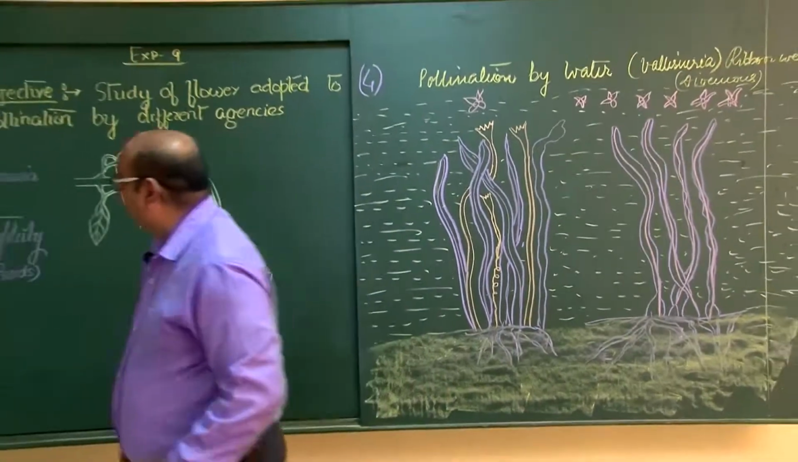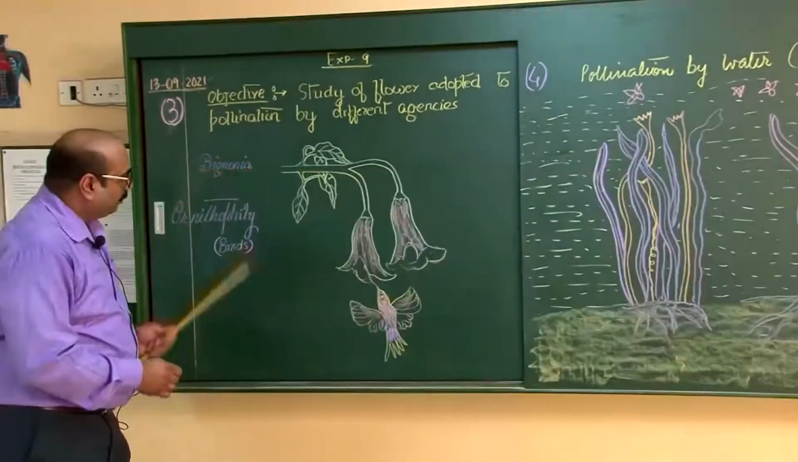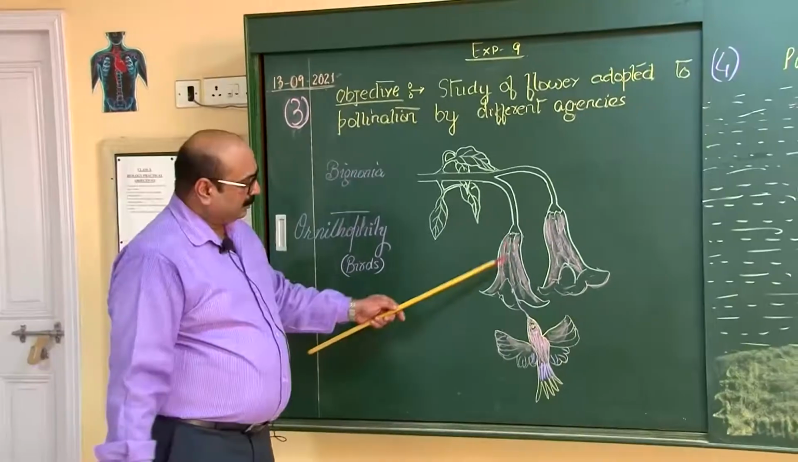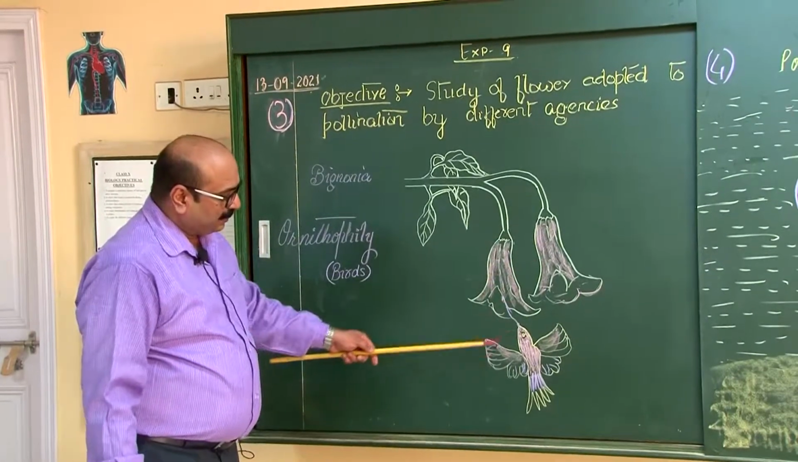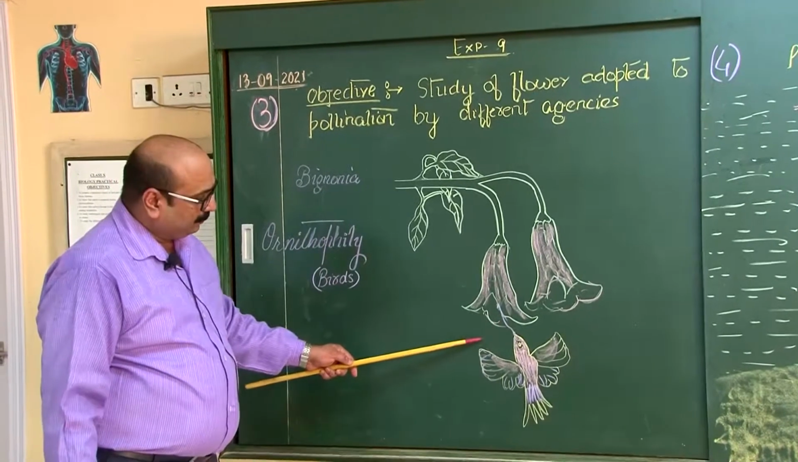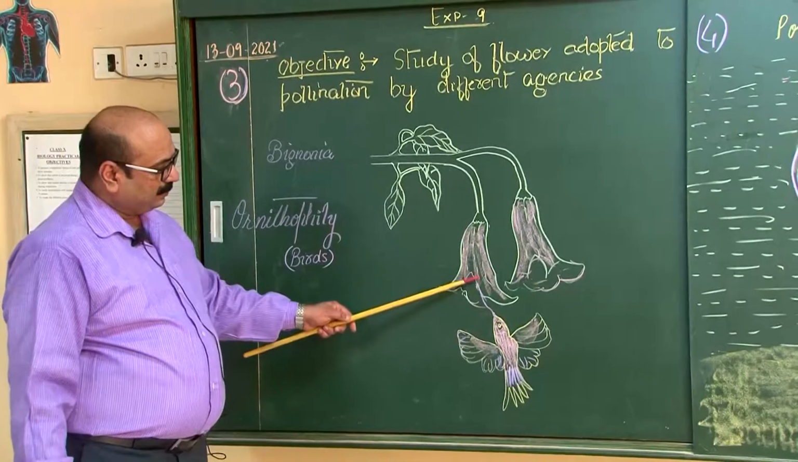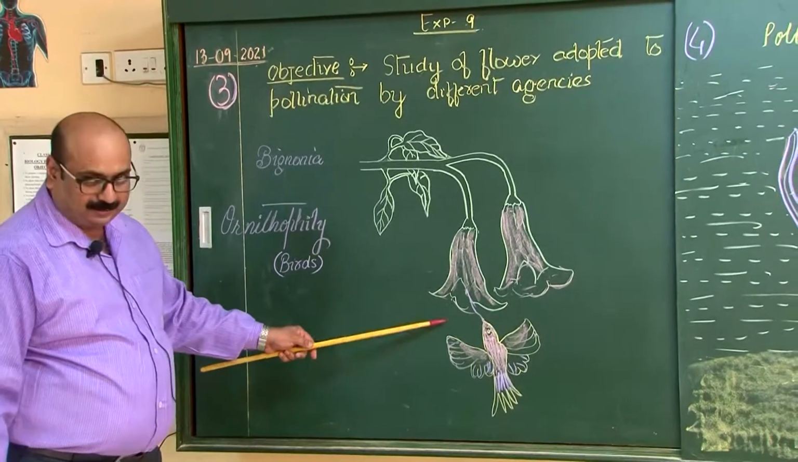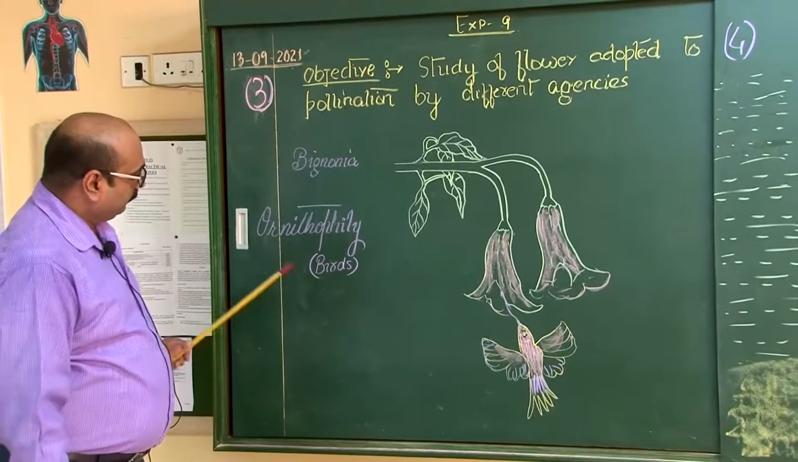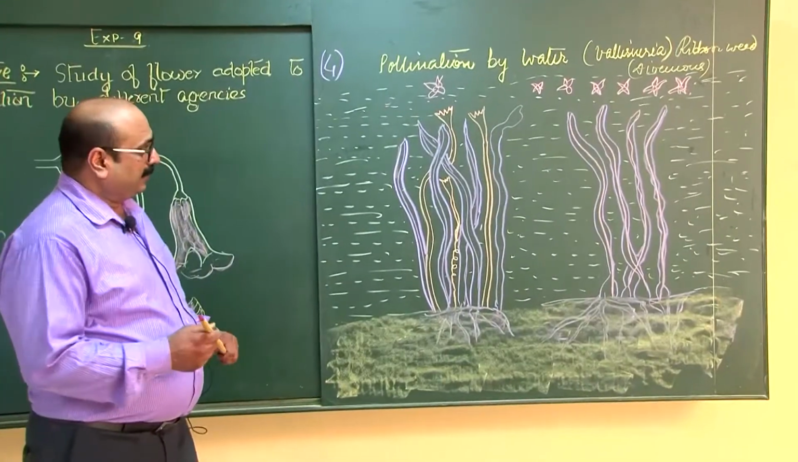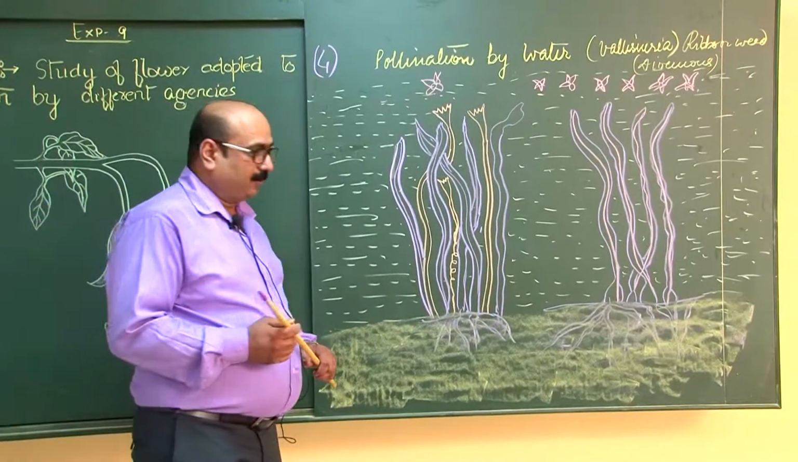Some of the agents such as birds also take part in pollination. In Bignonia, this flower is large, and this is a hummingbird, which is trying to come inside the flower. Sometimes it also finds a shelter here, and pollination by birds is known as ornithophily. There are other agents of pollination also.